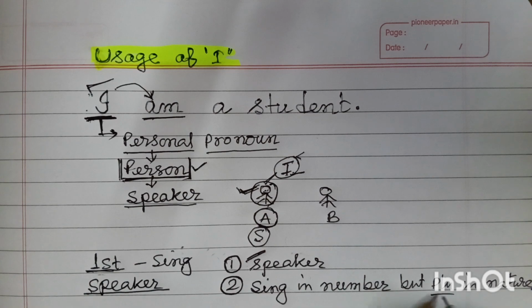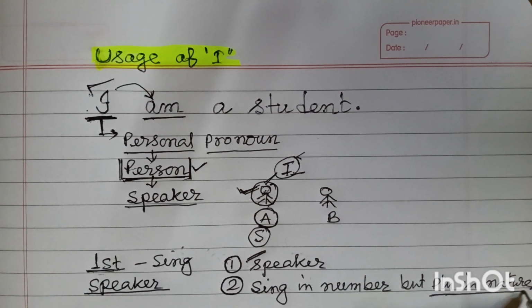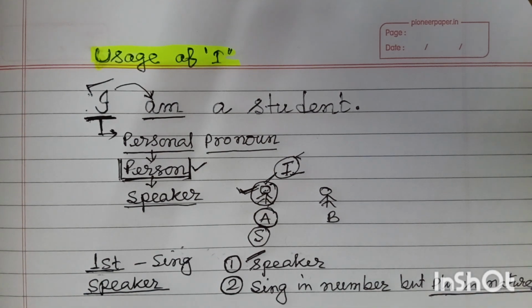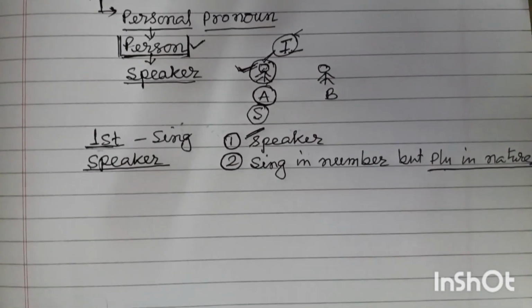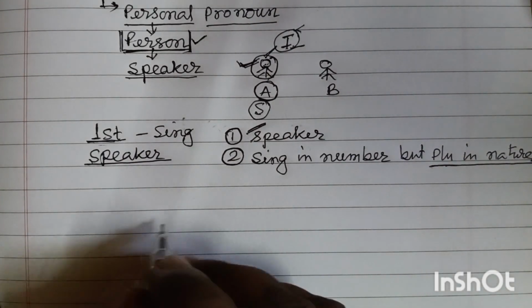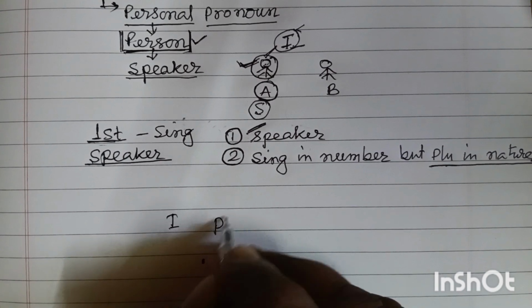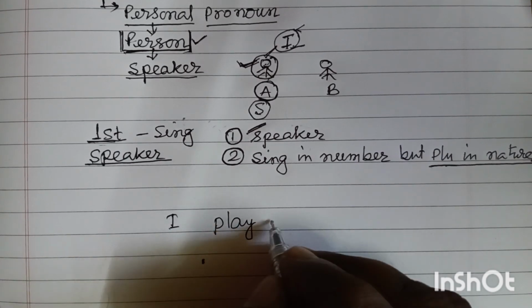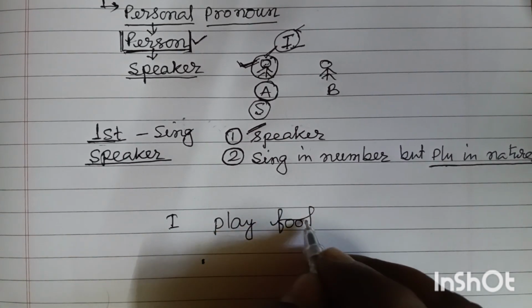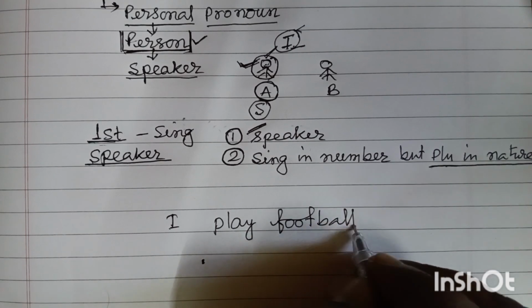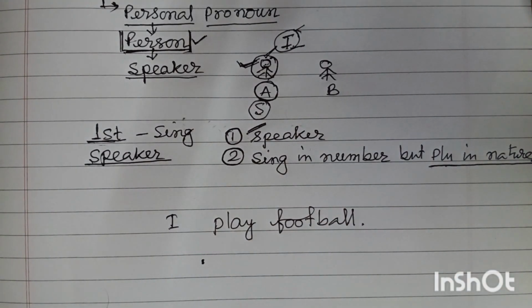Why am I saying plural in nature? Friends, you have seen we write "I play football". You have seen this is the correct sentence.